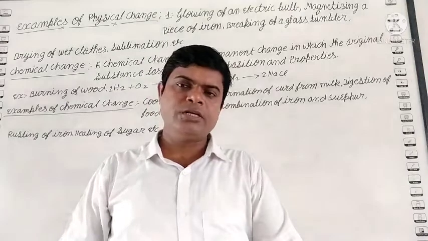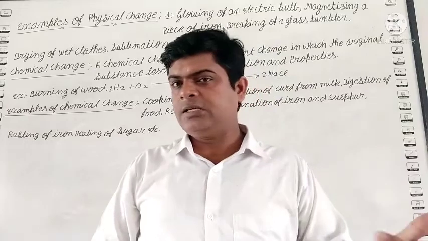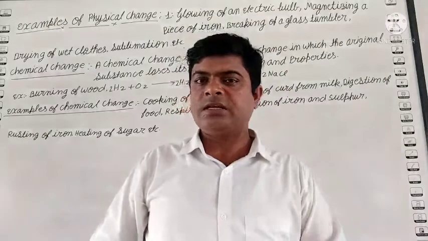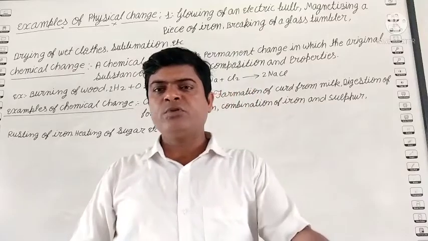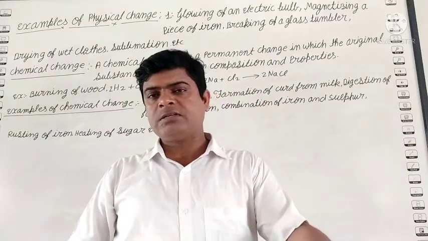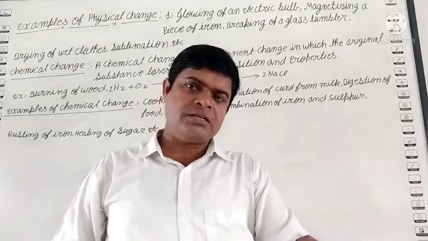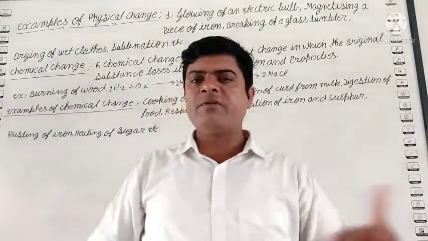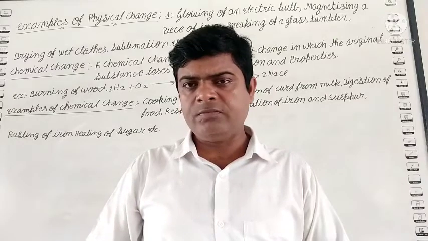Student, now I am going to teach the examples of physical change. Student, you know the changes are of two types. One is physical, the other is chemical change. In the physical change, only the state changes; these are temporary changes, meaning after some time it reverses. But chemical change is a permanent change. Once it becomes a product, it is not possible to change it back to the original form.